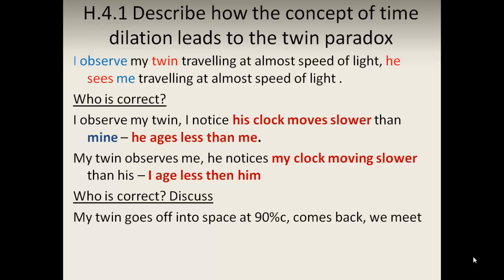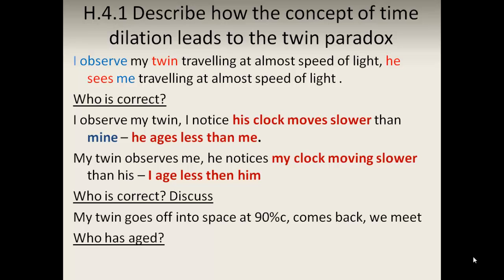Now, what if we stop and we meet and we speak to each other? My twin goes off into space at 90% of the speed of light and comes back and we meet. Who has aged? Now, when we stop and we end up in the same frame of reference, we can't both have aged more than the other. One will have aged more than the other, or we'll be the same age. It can't be that he can be older than me and I can be older than him. This cannot be the case.